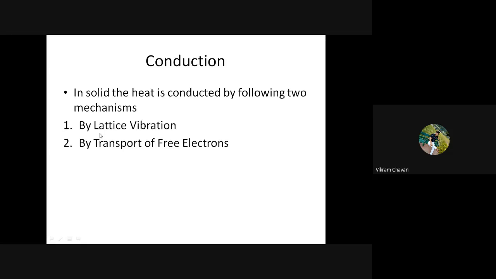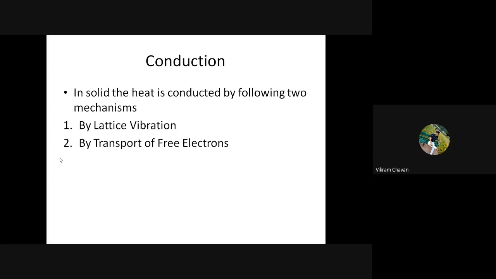In non-metals, heat also transfers, but the rate is very low, because free electrons are not available. Only the lattice vibration mechanism transfers heat from one region of a substance to another.